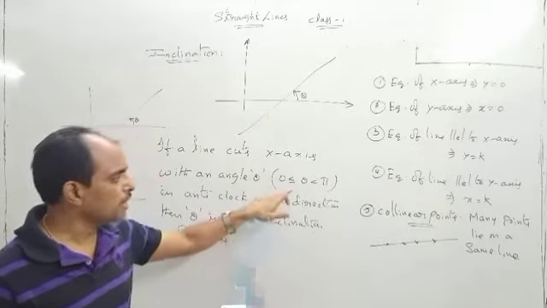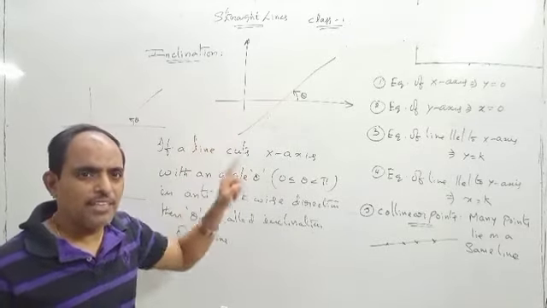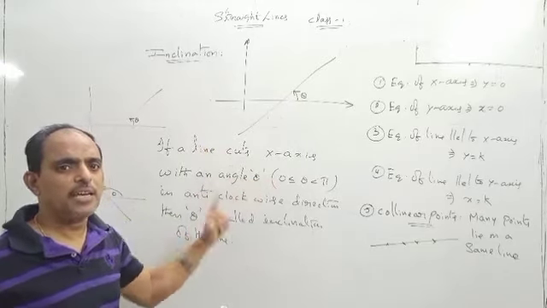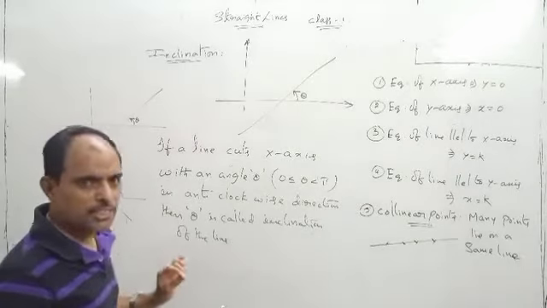Okay, so inclination means if a line cuts the x-axis with some angle, that angle is said to be the inclination. Okay, this is about inclination.